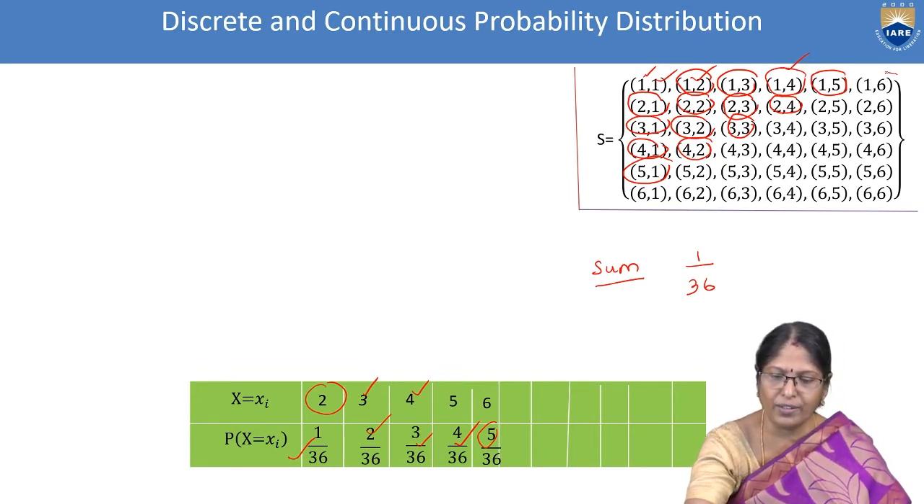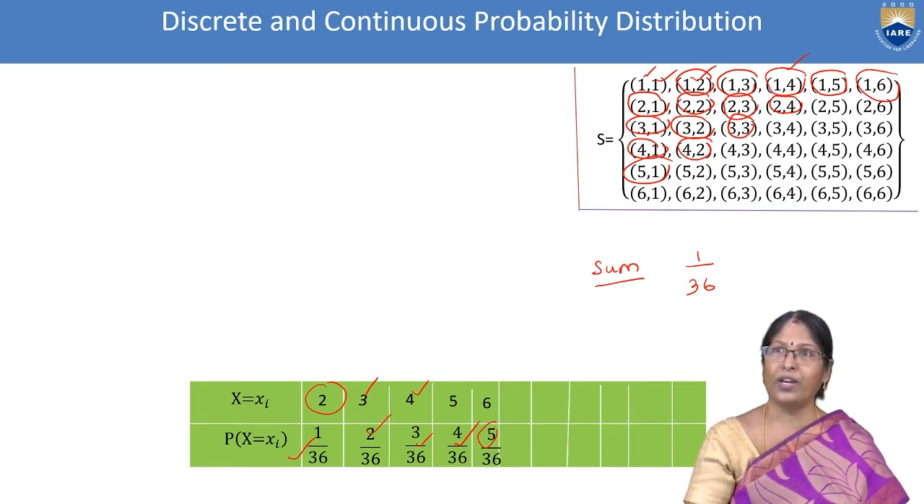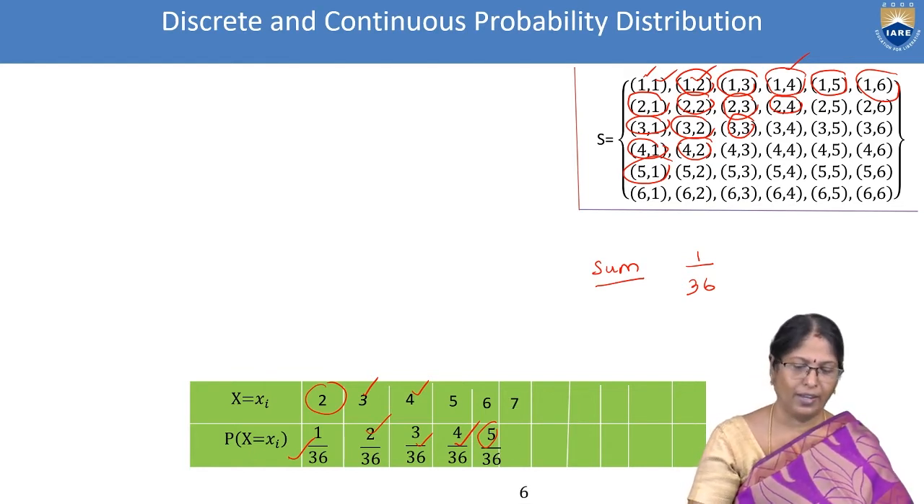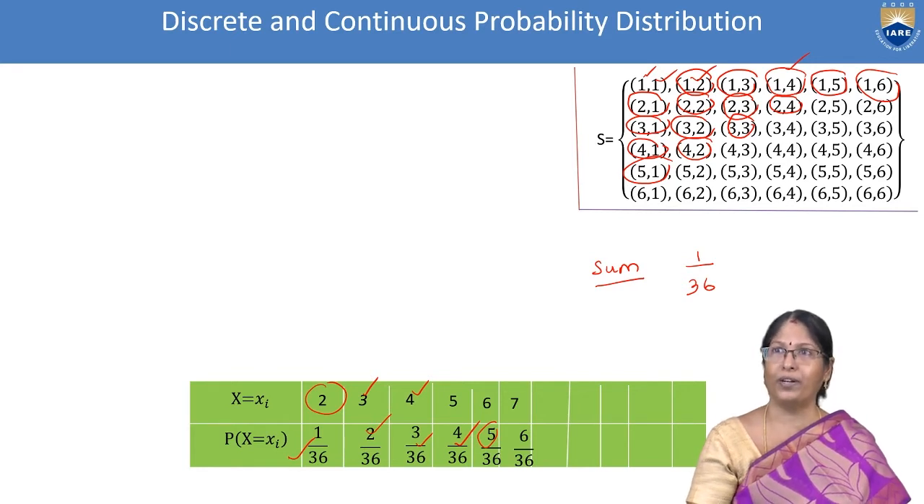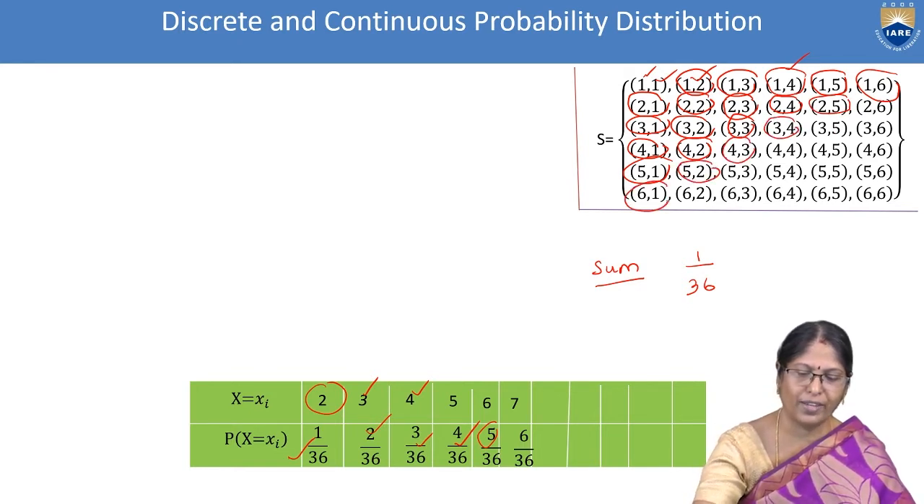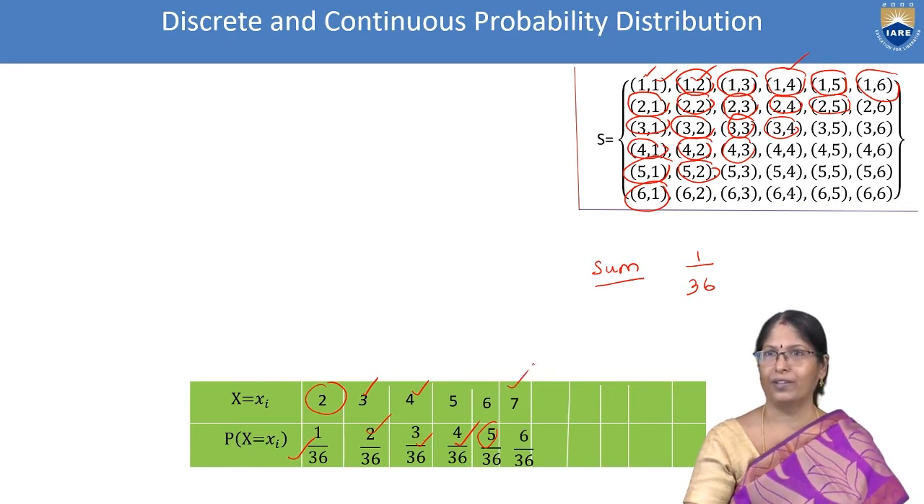The last one is 1 and 6. 1 and 6 adding, we are getting 7. So 7, we can see how many possibilities. Here it is written 6 possibilities. Let us check. 1, 2, 3, 4, 5, 6. Yeah, it is fine. Correctly we are doing.